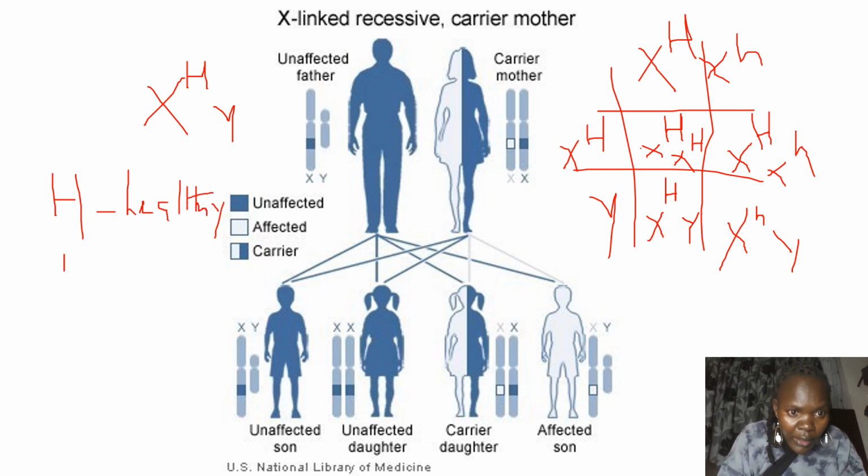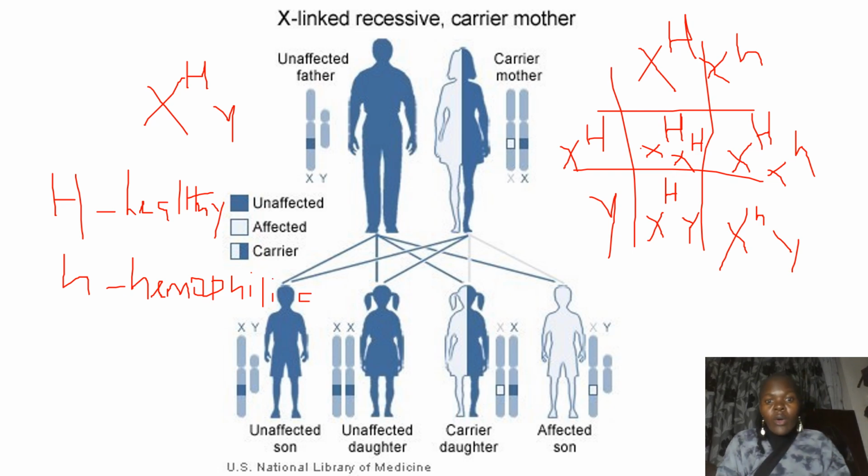But the small h, hemophilic. The same will apply to color blindness, or for all the X-linked recessive.